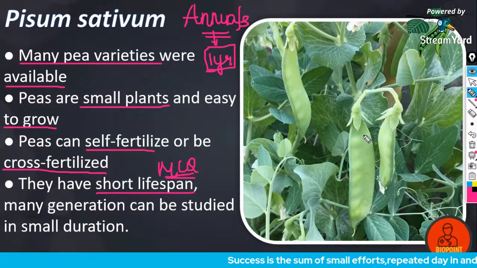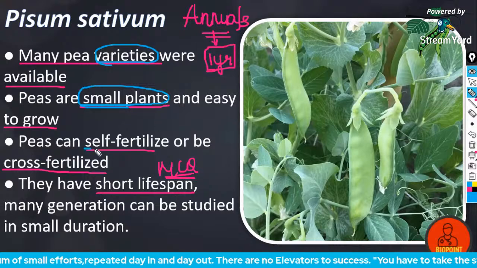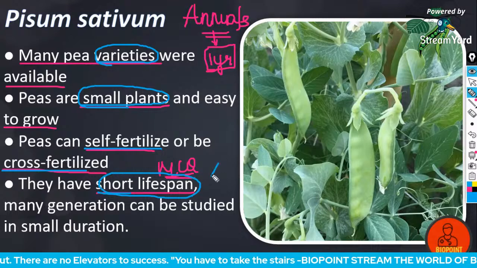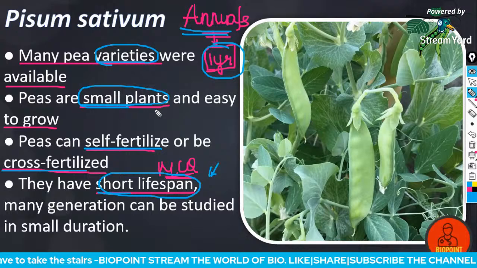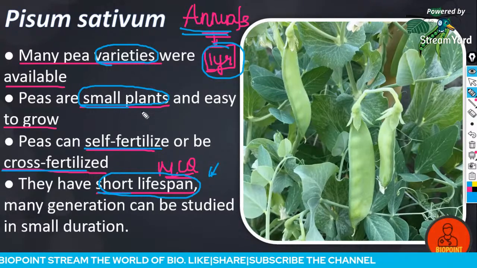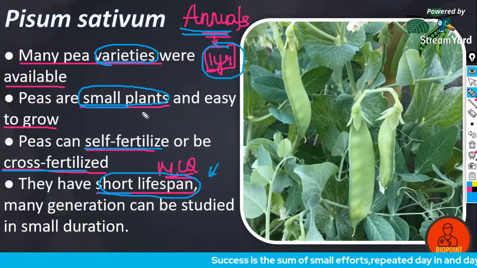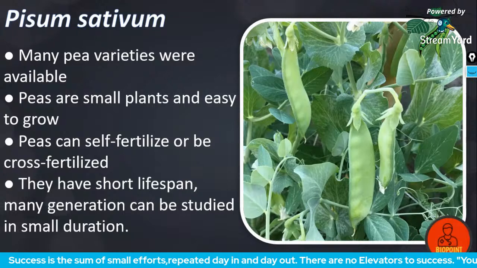Yes, Calvin, these are the reasons why he selected the pea plants: many varieties were available, it is very small and easy to grow, it can be self-fertilized and cross-fertilized, and it has a very short lifespan. This short lifespan is a very important question. They are annual plants which flower every 1 year. So if his experiment failed, after 1 year he could restart it. Only 1 year is necessary for growing a new plant. So that is why he selected Pisum sativum.